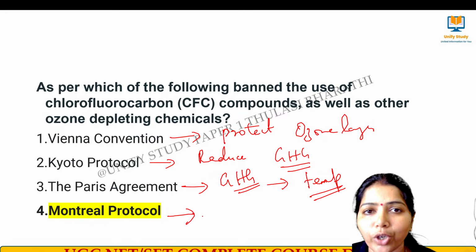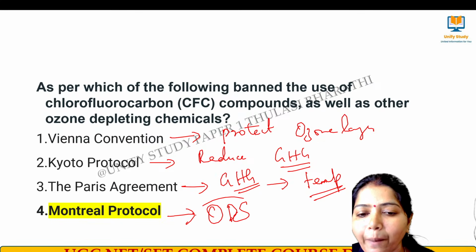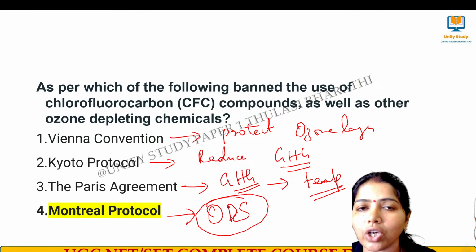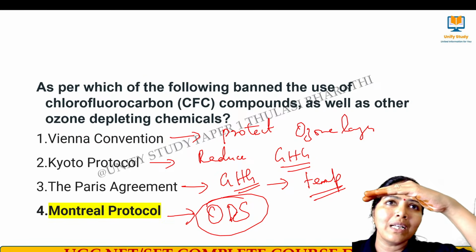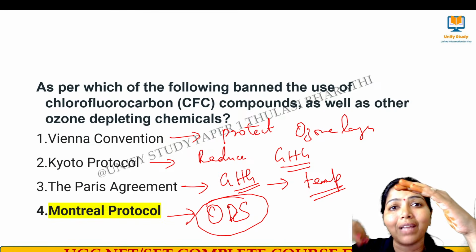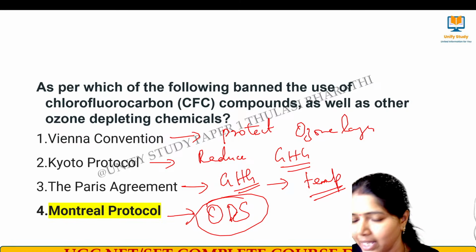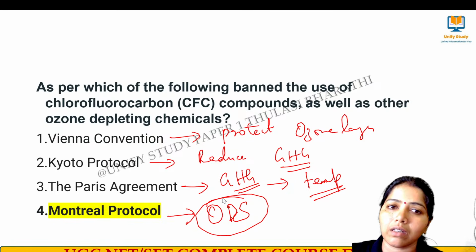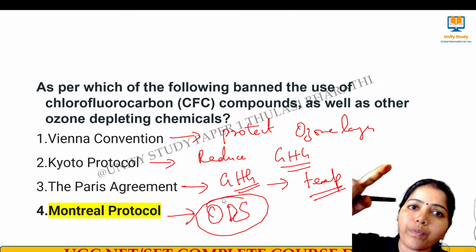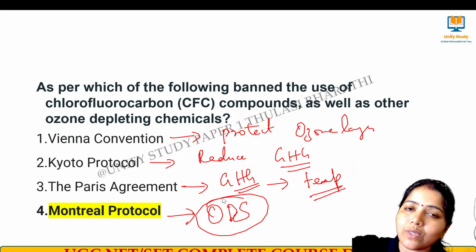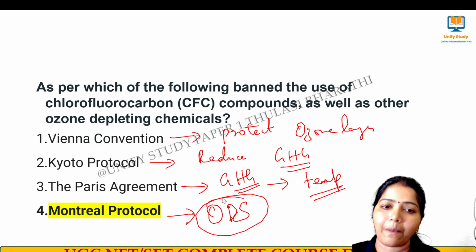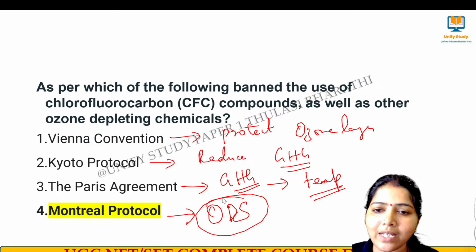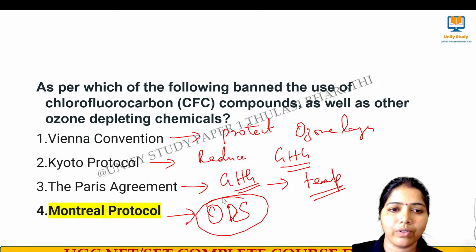And then the Montreal Protocol talks about ozone depleting substances. The Vienna Convention talks about protecting the ozone layer, but Montreal talks about how to protect the ozone from those ozone depleting substances. See the difference between Vienna and Montreal. Vienna talks about protecting the ozone layer. Montreal takes one step ahead, on how to protect the ozone layer by reducing the usage of ozone depleting substances. You understand, right? Got it? Very good. Next question.